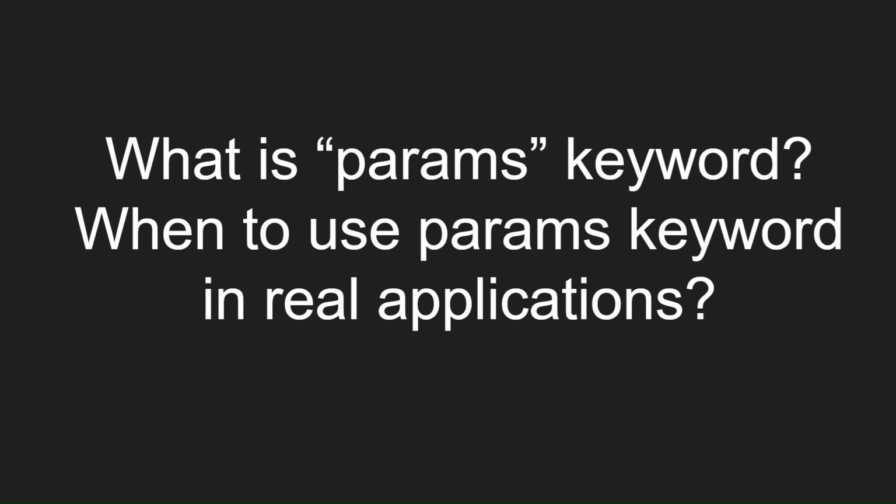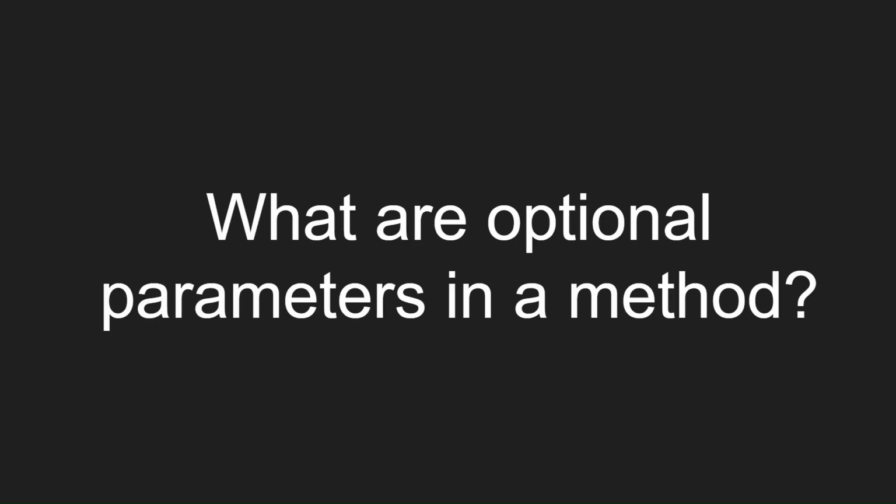What is params keyword? When to use params keyword in real application? Params keyword is used as a parameter which can take a variable number of parameters. It is useful when the programmer doesn't have any prior knowledge about the number of parameters to be used. What are optional parameters in a method? So optional parameters allow some arguments which are not mandatory to pass, and their default value is set.